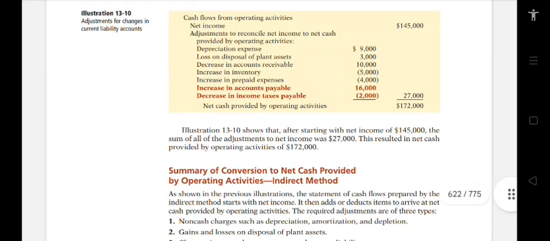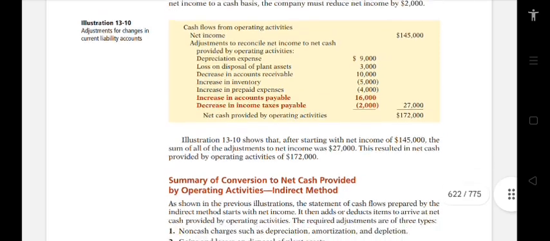So we have the cash flows from operating activities, net income $145,000. The adjustment to reconcile net income to net cash provided by operating activities: the depreciation expense, we have $9,000. Loss on disposal of plant assets, $3,000. Then the decrease in accounts receivable, $10,000. Then the increase in inventory, negative $5,000. Increase in prepaid expenses, $4,000, which I've discussed and explained earlier.